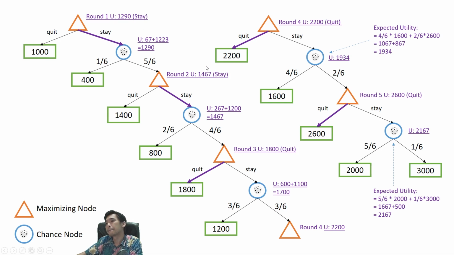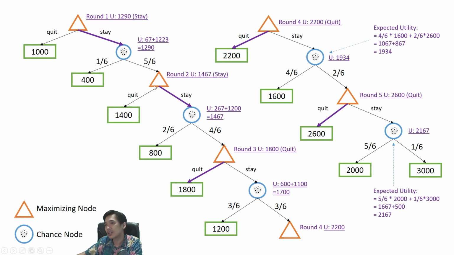By examining this Expectimax tree, we can conclude that on the first round, it is better for us to stay in the game and risk the 1 over 6 probability of ending the game by getting just 400.